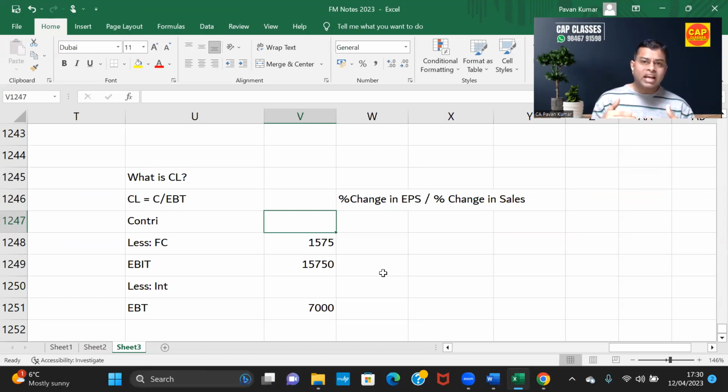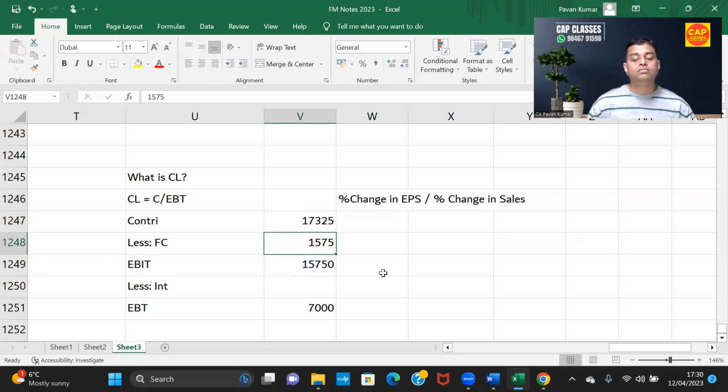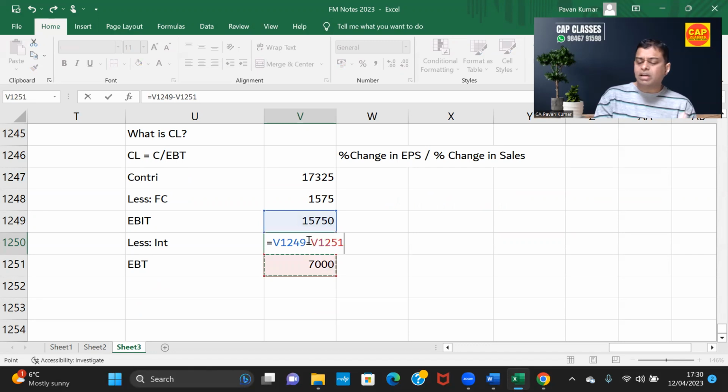Therefore, x is equal to, reverse working, add both the numbers. Yes, sir, is it clear? Now, interest you can say this minus this, but it doesn't make any difference.